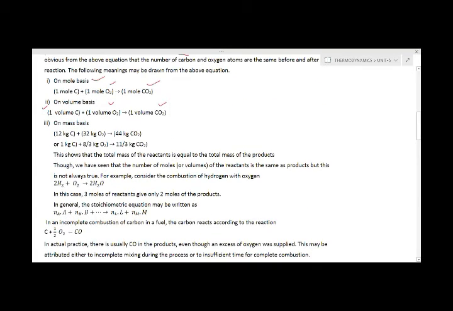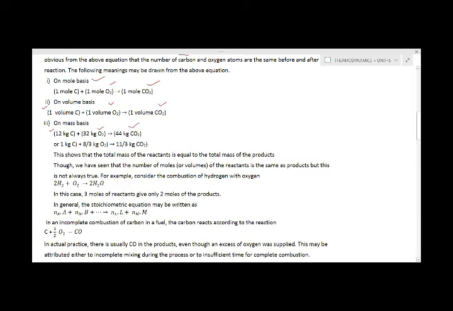Similarly, on mass basis, we take the molecular weights. The molecular weight of carbon is 12, so 12 kg of carbon plus 32 kg of oxygen forms 44 kg of carbon dioxide, because 44 is the molecular weight of carbon dioxide.